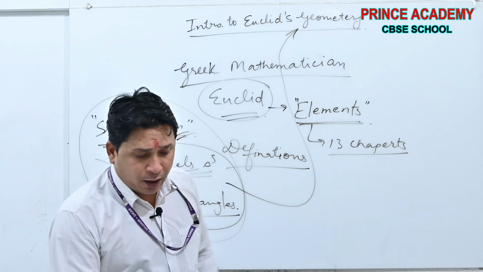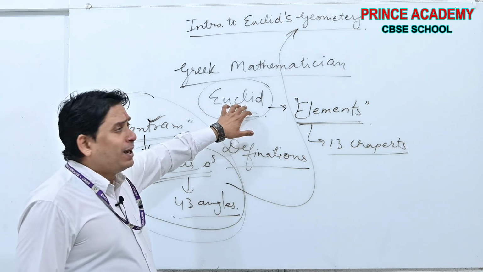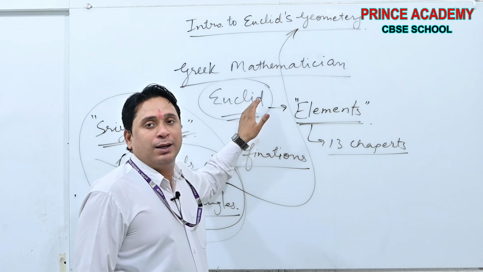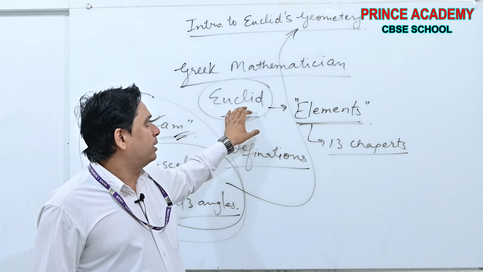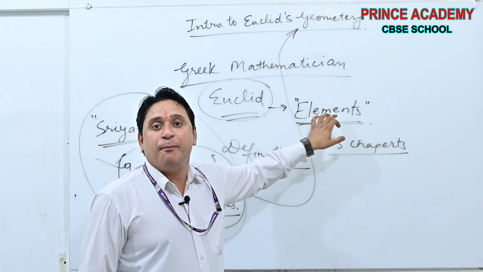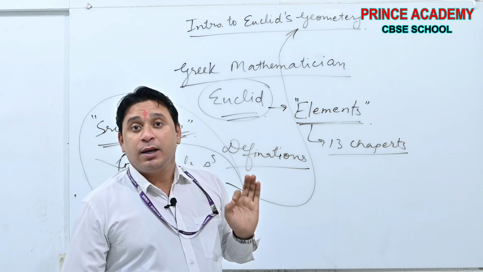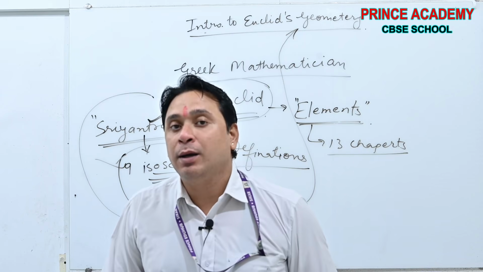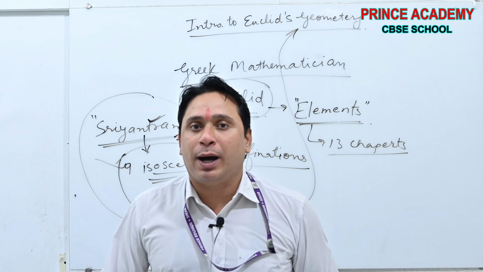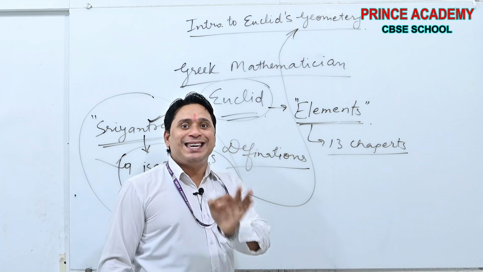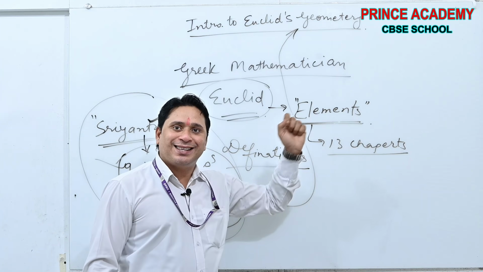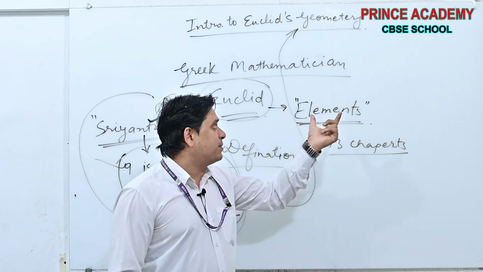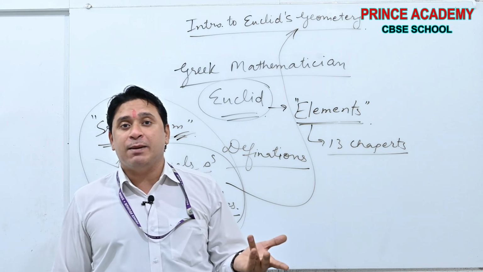One thing, what Euclid observed and what he wrote in his manual Elements, he used the word assumption. Are you getting my point? Euclid used the word assumption for each and every term he discussed in the Elements. Even many terms are undefined in the Elements.